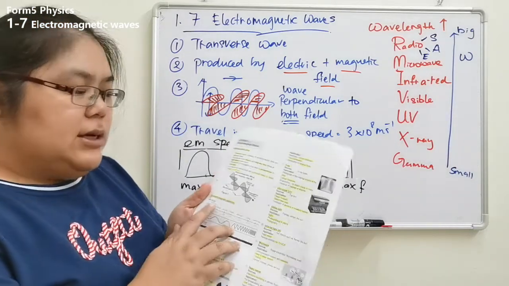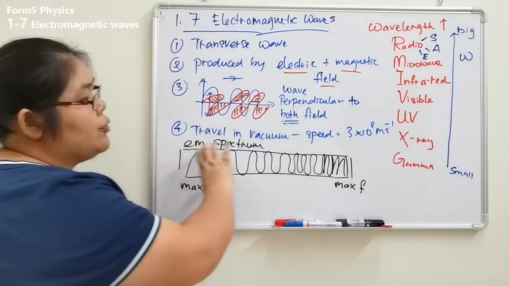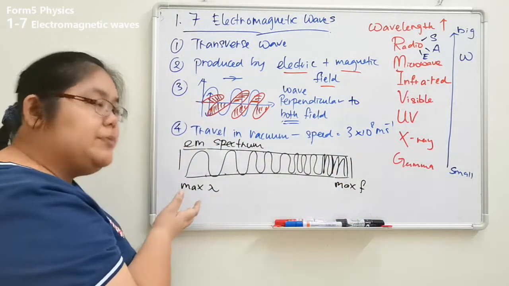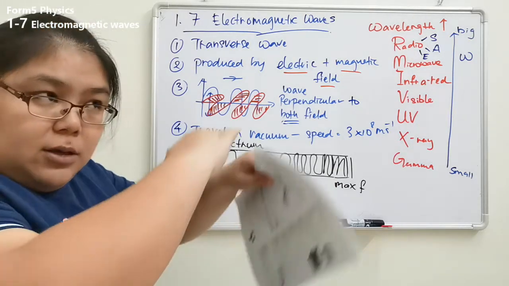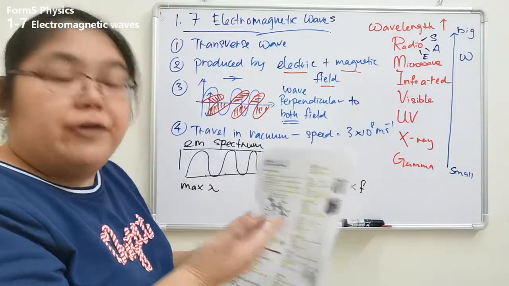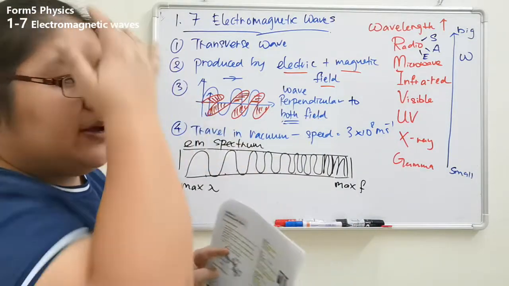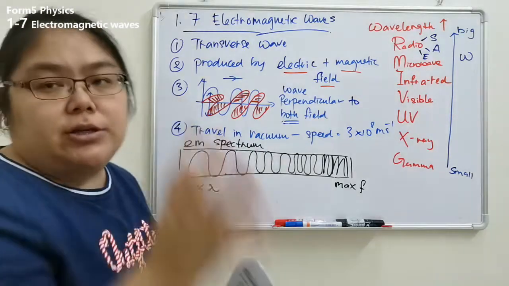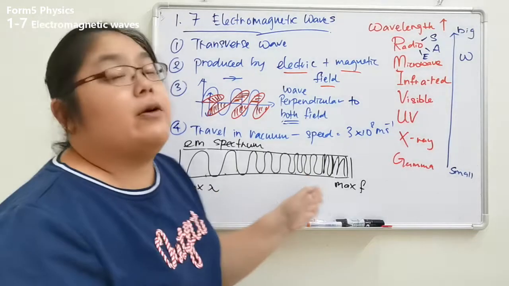Okay, now we're going to see the electromagnetic spectrum. That means all that are included inside the spectrum have the same characteristics. Then after that, they are arranged inside one set of the electromagnetic wave. How are they arranged? They are arranged following the wavelength and also the frequency.